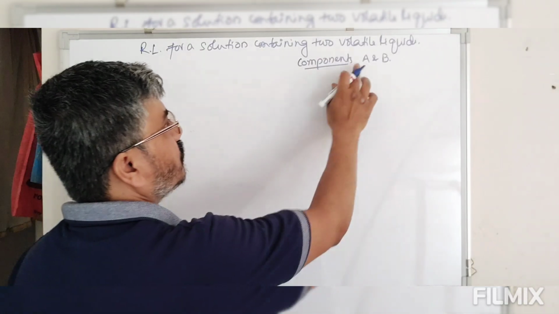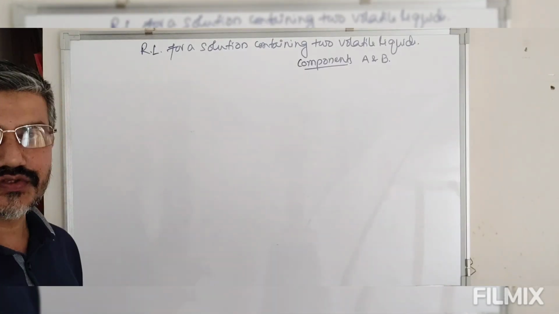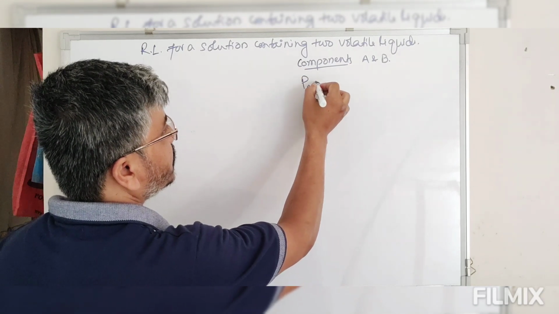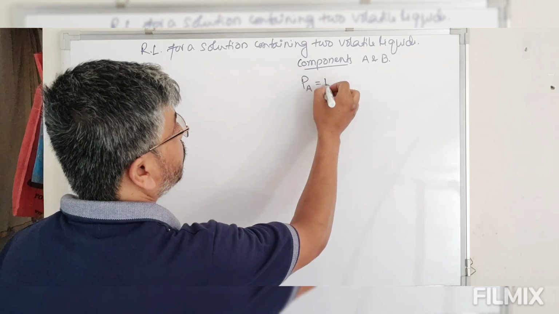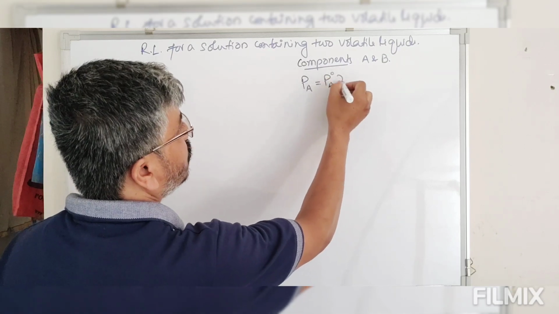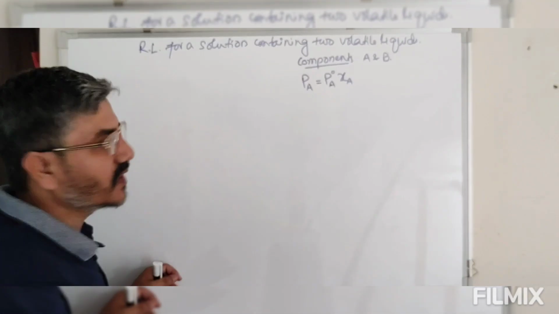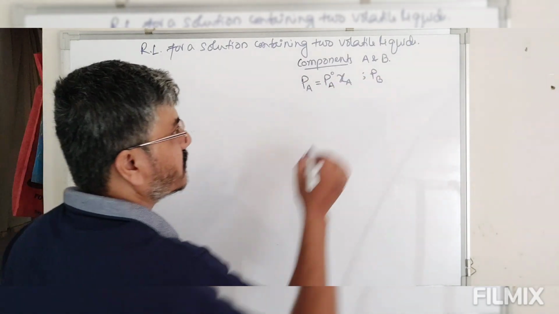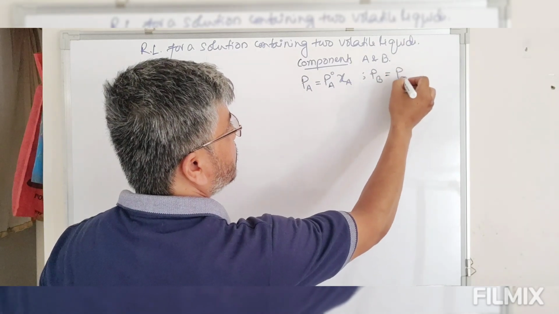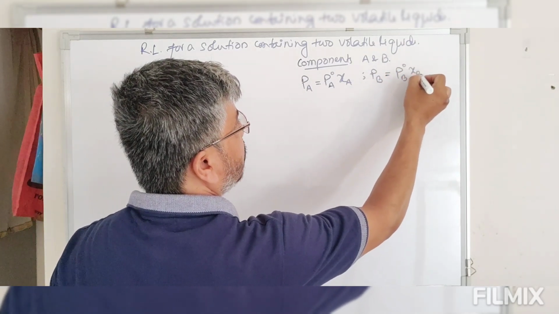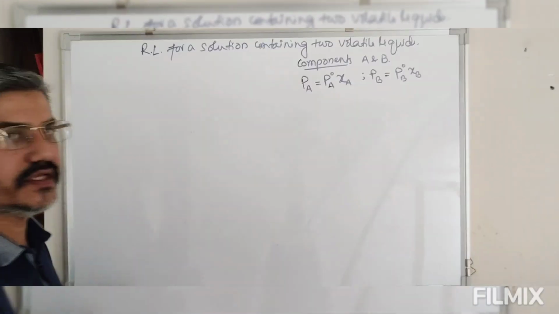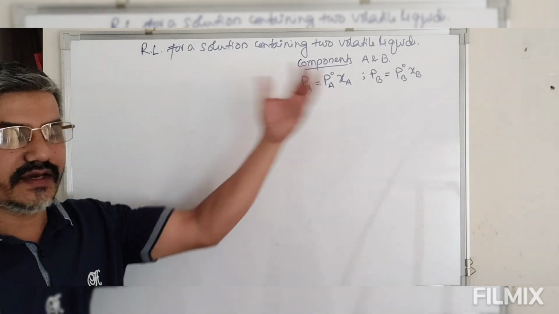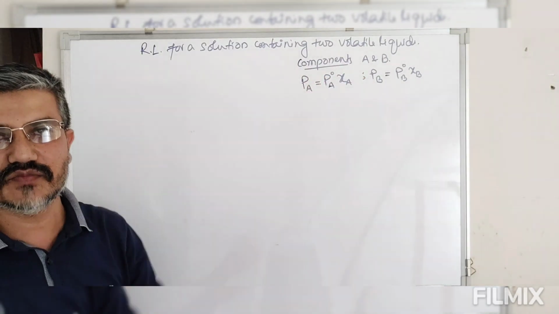Since both A and B follow Raoult's law, the vapor pressure of A in the mixture according to Raoult's law is vapor pressure of pure component into mole fraction of A. Similarly, vapor pressure of B present in the solution is equal to vapor pressure of pure B into mole fraction of B. That is what we call Raoult's law, because both components A and B follow Raoult's law, and both will have contribution to the total vapor pressure of the solution.